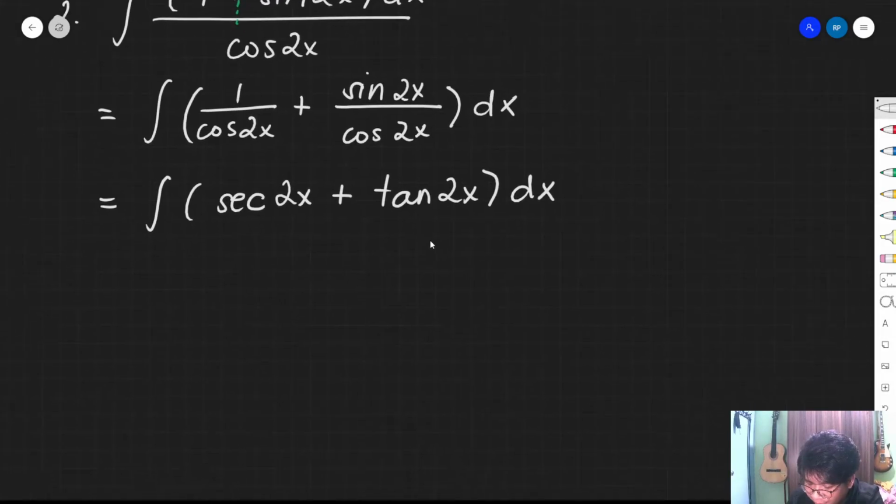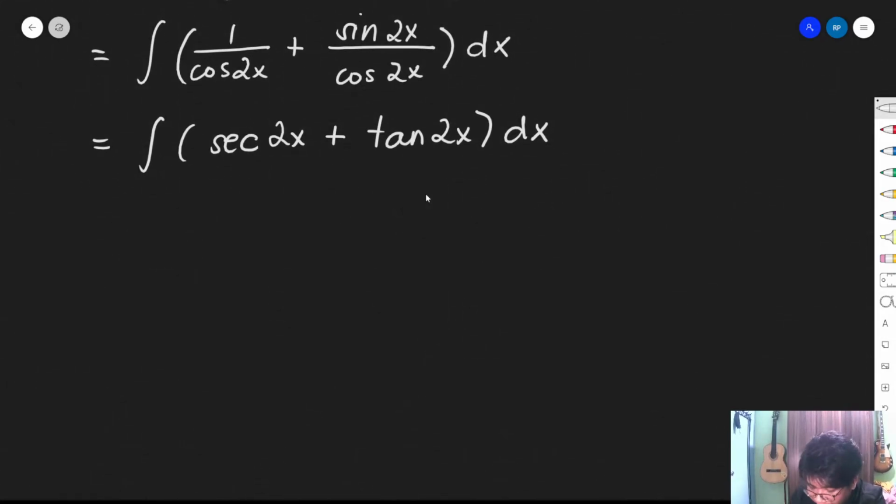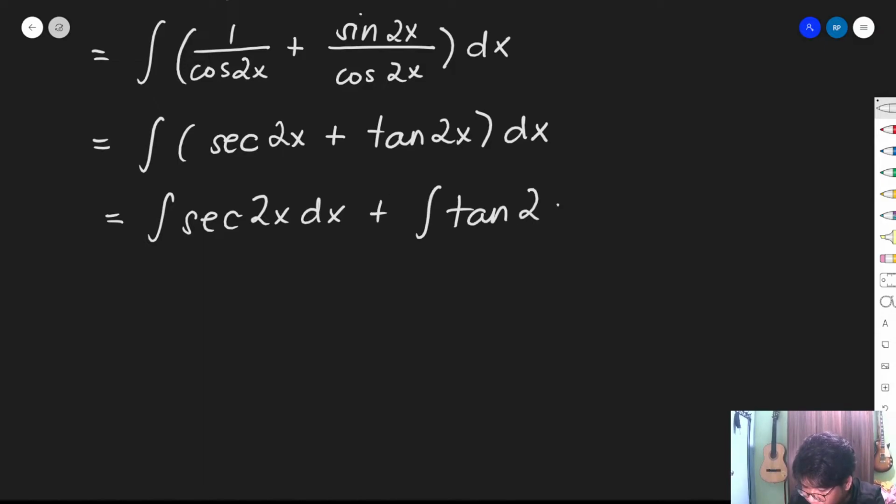Then, distribute natin. Gamitan natin ng theorem based dun sa una natin topic. So we have here the integral of secant 2x dx plus the integral of tangent 2x dx. Kung mapapansin natin, same yung internal function ng dalawang trigonometric function natin. So pwede na tayong use substitution ng isang beses lang kasi same lang naman sila.